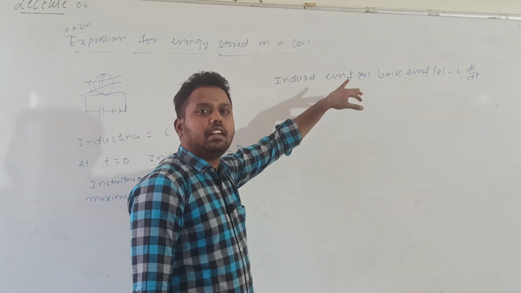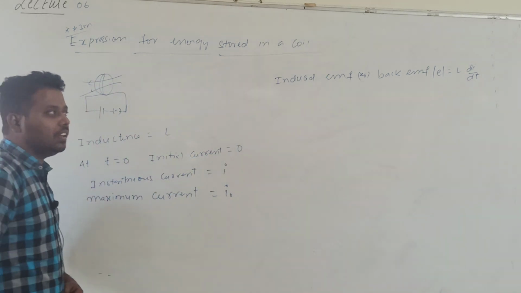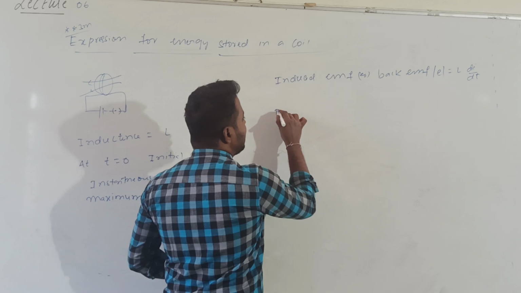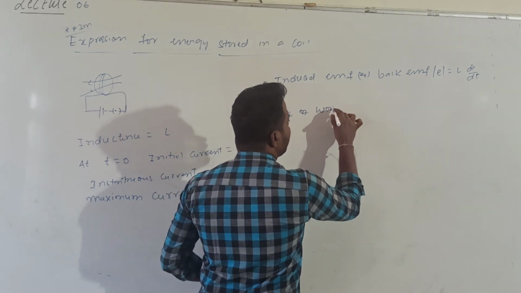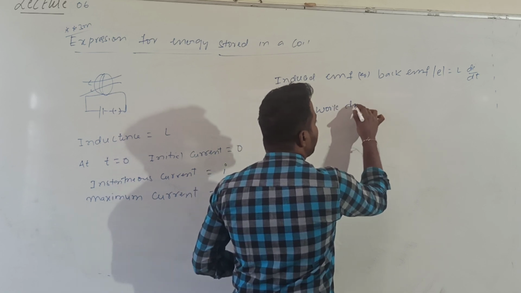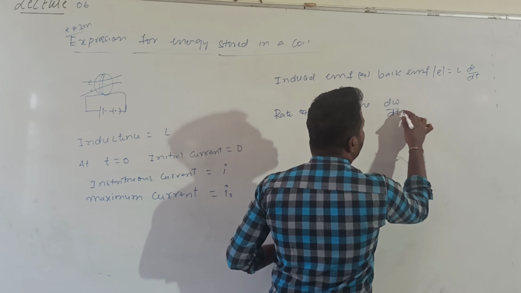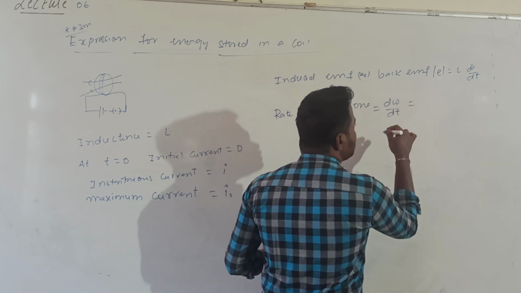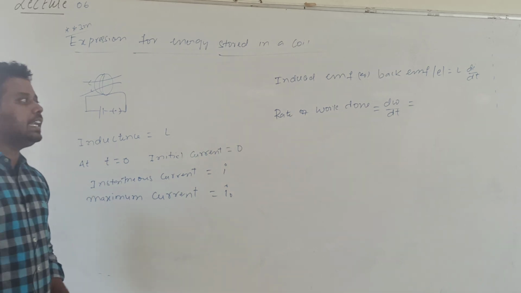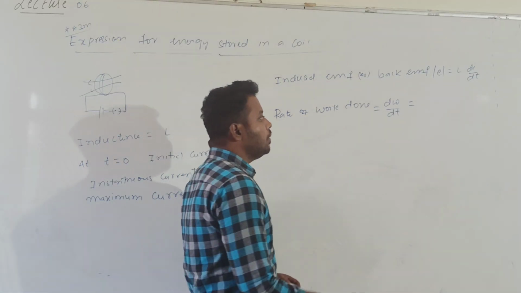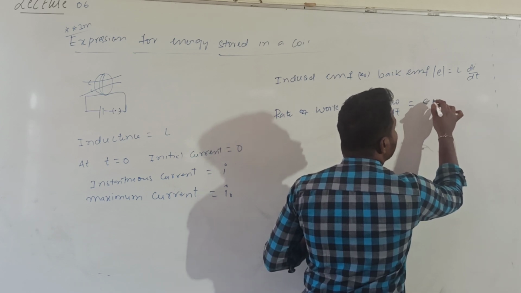But in order to increase the current from 0 to maximum, the battery has to do work. So how much is the rate of work done by the battery to increase the current? The rate of work done is dW by dt. For what purpose does the work have to be done? To overcome that induced EMF. Rate of work done is nothing but power. Power is the product of potential and current.